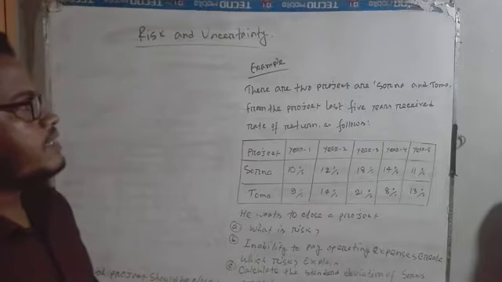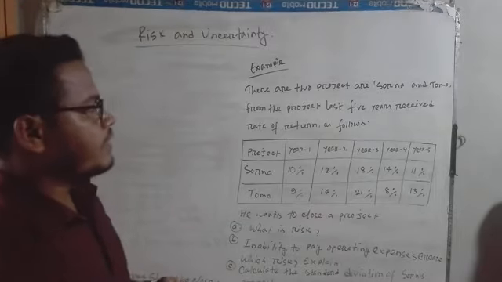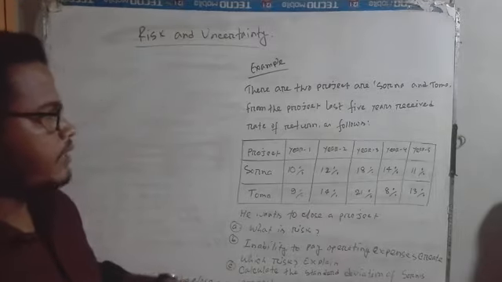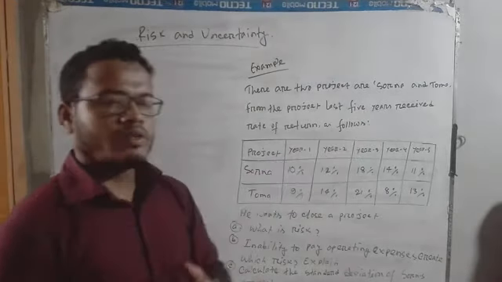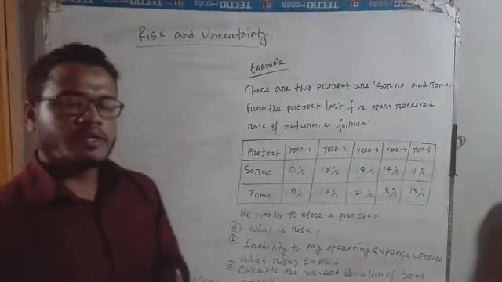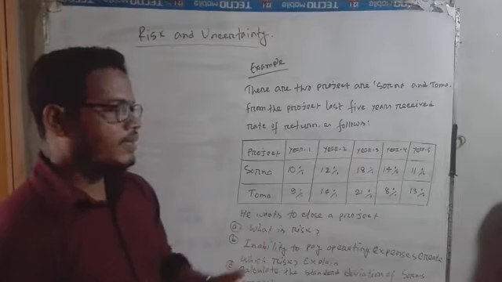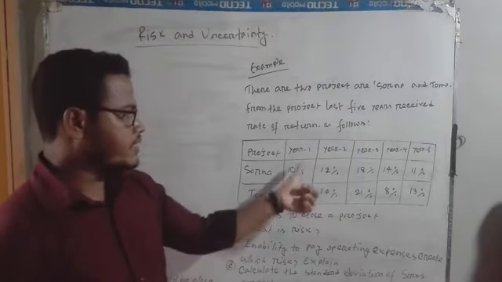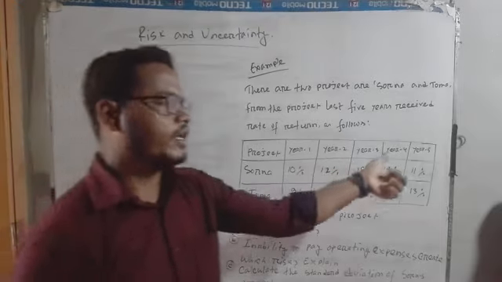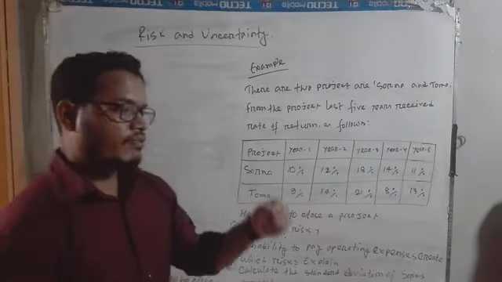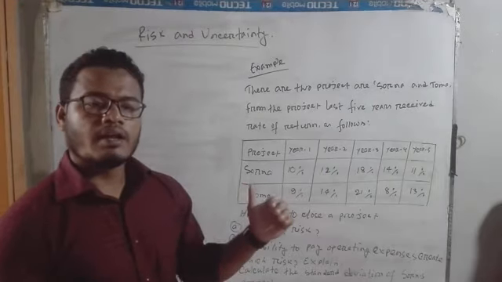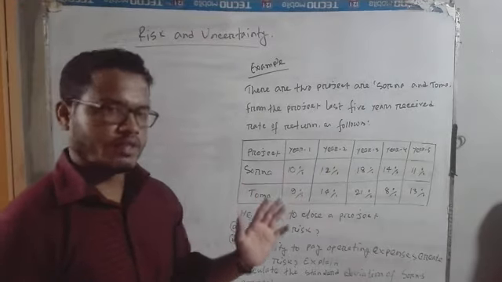From the last 5 years, the projects received a rate of return as follows. Each project's expected rate of return is given for the last 5 years: the first year, second year, third year, fourth year, and fifth year.